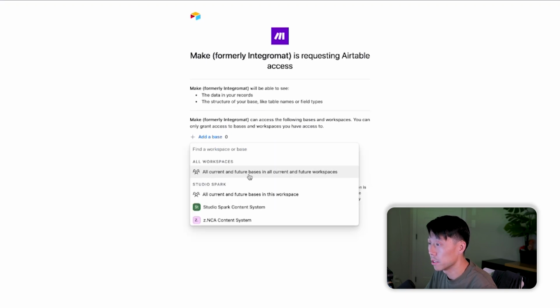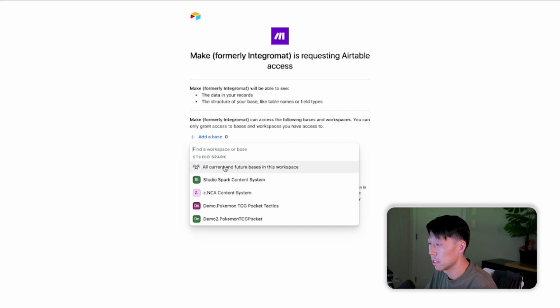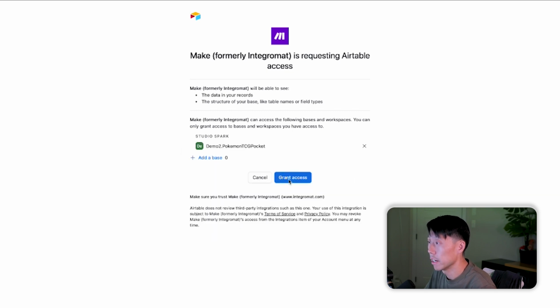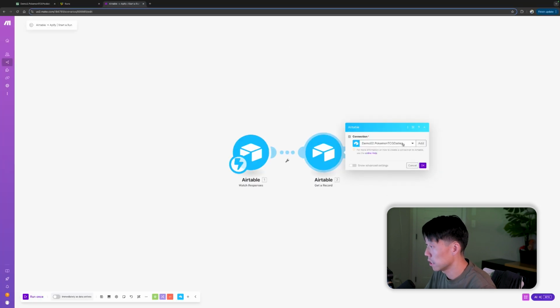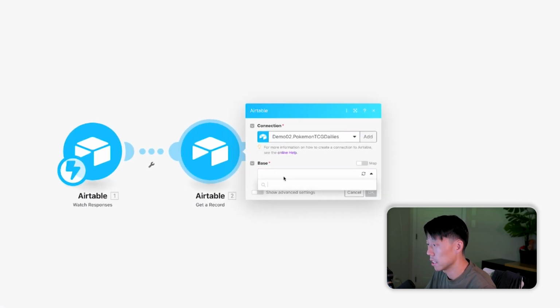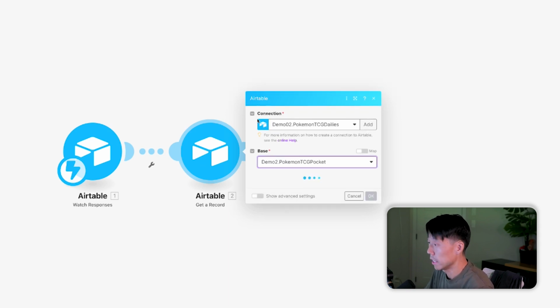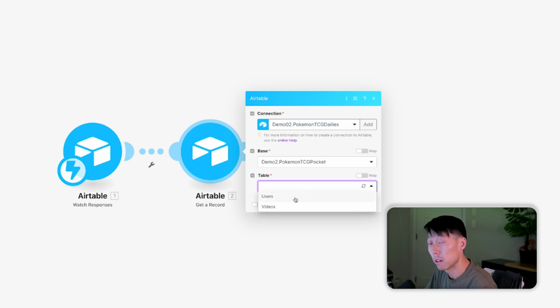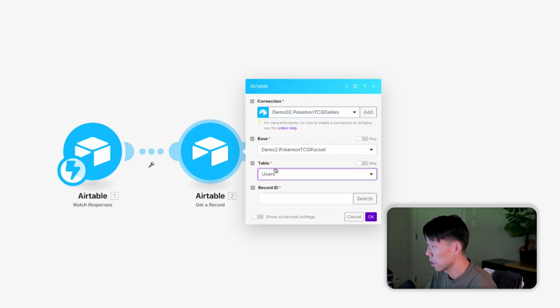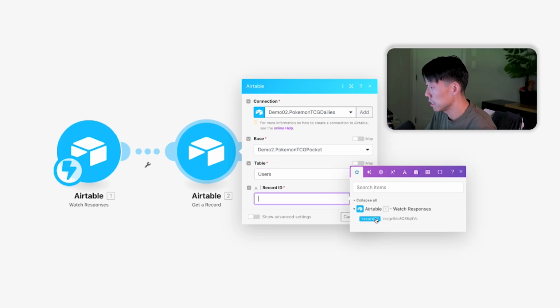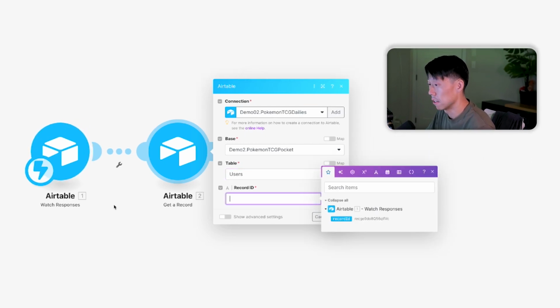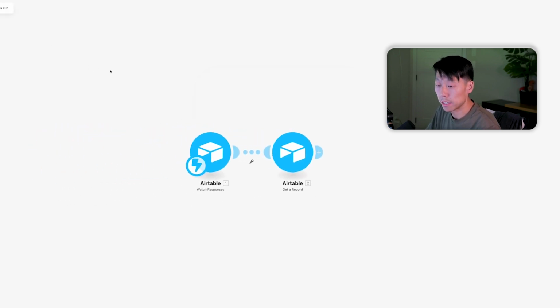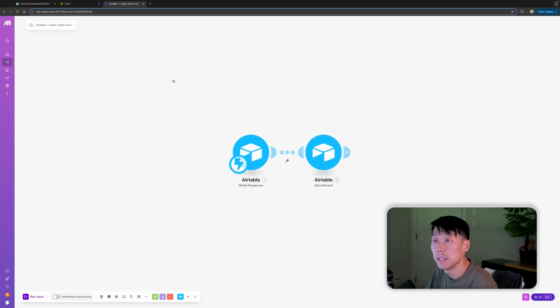So here I'm going to add in the base. This one is the Demo 2, grant access. All right, and now the connection is there. All right, and now it's asking us for the base. It's going to be the Demo 2 base, which we created in Airtable. The actual table, we are in the Users table, and the record ID should be this record ID that was captured from this webhook. So record ID, and we hit OK. And now we can actually even run this step by step and see how things are going.